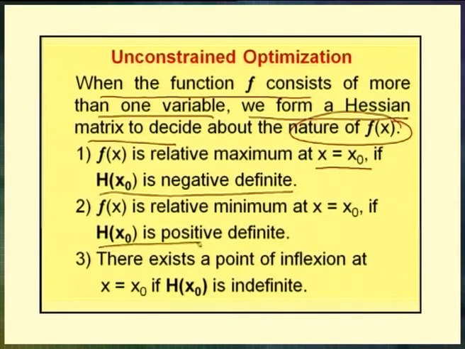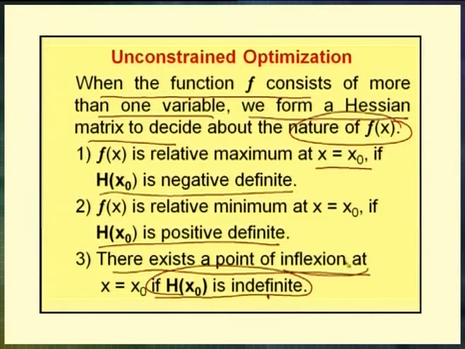If H of x naught is positive definite, then f of x has a relative minimum at x equal to x naught. The third case, there exists a point of inflection at x equal to x naught if H of x naught is indefinite. So, if H of x naught is indefinite, then the function has neither maximum nor minimum. In such a case, we have a point of inflection. For such a case, we need higher derivatives.